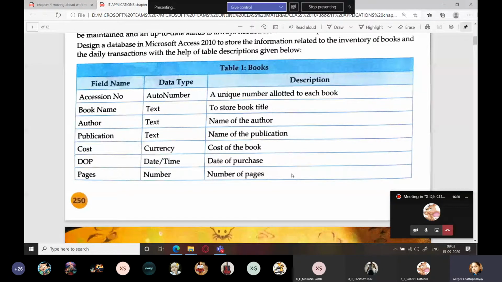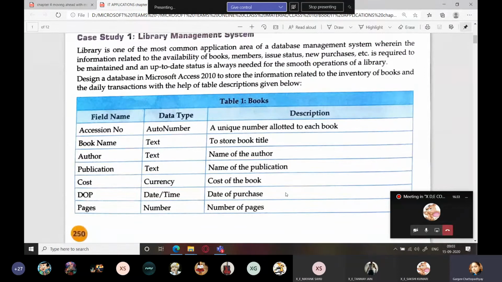Those who don't have a laptop, what they need to do is they can wait. Everything is provided. So of course you won't be writing anything like this in your... Ma'am, can we do this database in the older version? Yes, you can do it in the old version. No problem. If you have the 2007 version or 2003 version also, you can do it in that. Okay, ma'am.